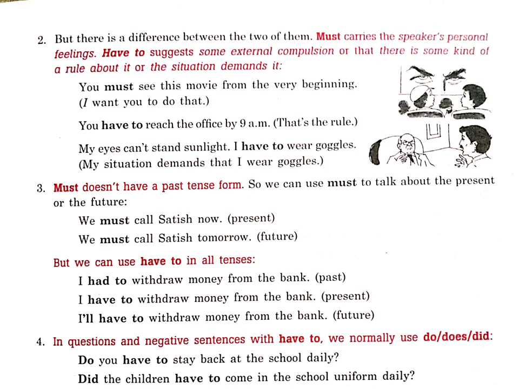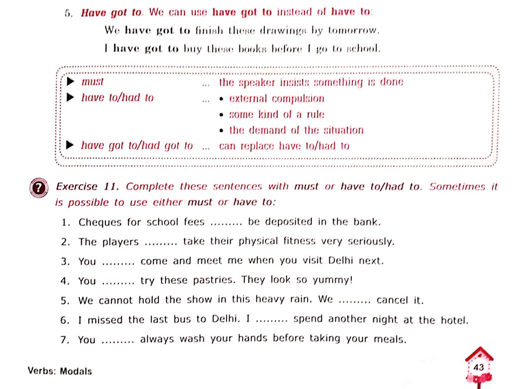You need to see do, does in the present and did in the past. Do you have to stay back at the school daily? We are asking a question to one person. Next one, did the children have to come in the school uniform daily? In the past we are talking. Let's see the next. Have got to, we can use have got to instead of have to. We have got to finish these drawings by tomorrow. We have got to buy these books before I go to school. Means instead of have to, we can use have got to, right?